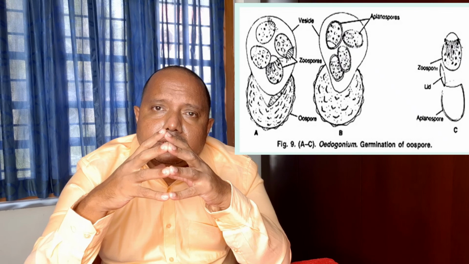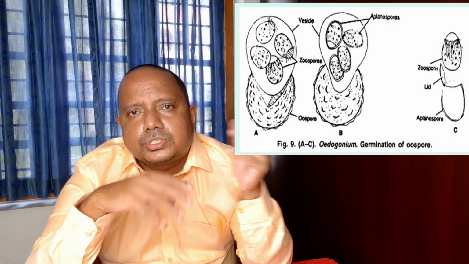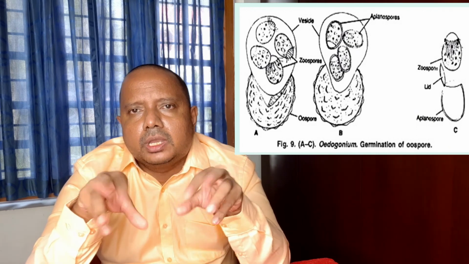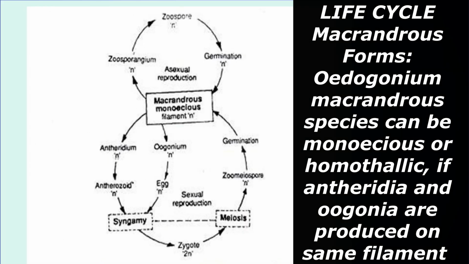After zygotic meiosis, meiospores are produced. These meiospores are also similar to the zoospores. They swim and reach a substratum and grow there as a filament, which is haploid. So we can see the life cycle of Oedogonium here. The plant body is haploid. The haploid plant body can reproduce by vegetative methods, by fragmentation, akinete formation.